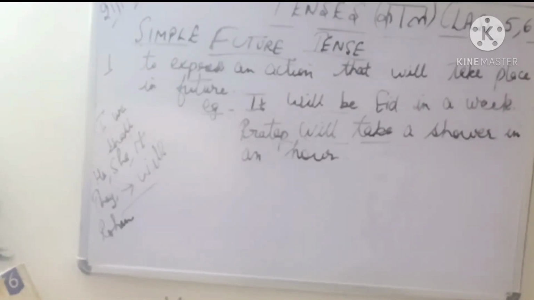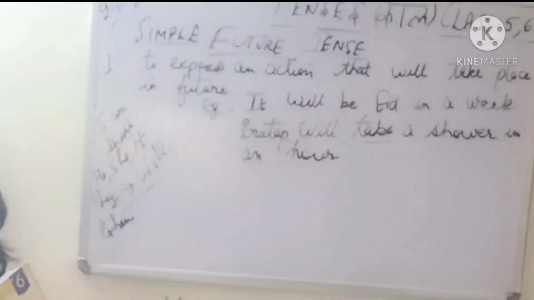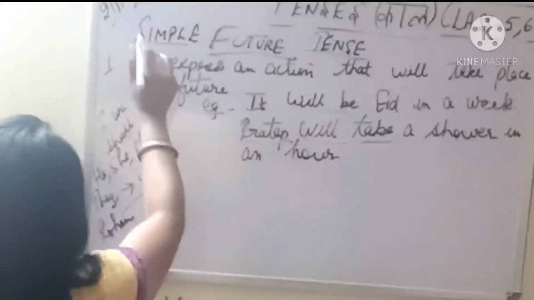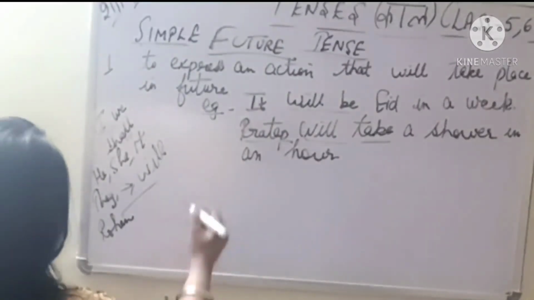जब आने वाले समय की बात करें, चाहे वो 15 मिनट के बाद हो, चाहे वो 1 घंटा हो, आधा घंटा हो, 2 घंटे हो, 1 दिन हो, it can be 1 month, it can be 1 year. So we are going to do that work in the coming time, that is known as your future tense. So this is the first rule, to express an action that will take place in the coming future.